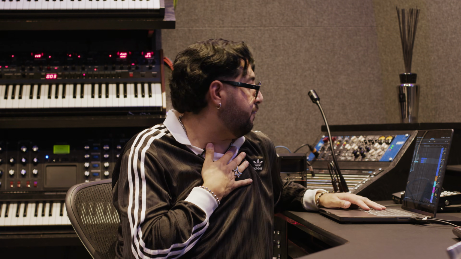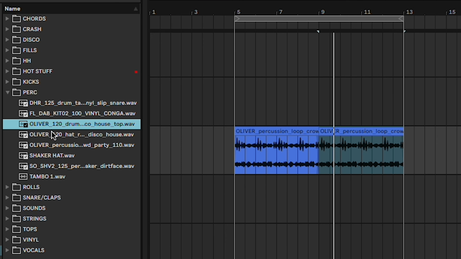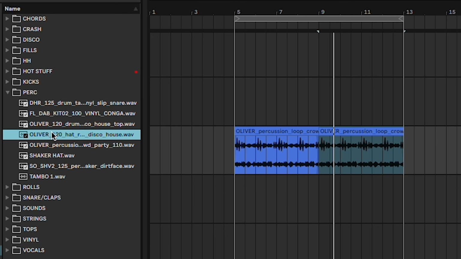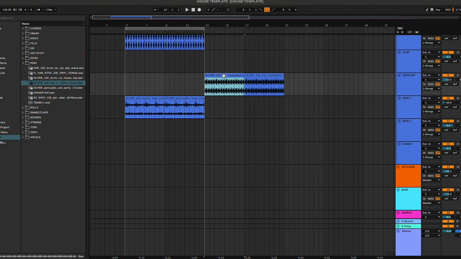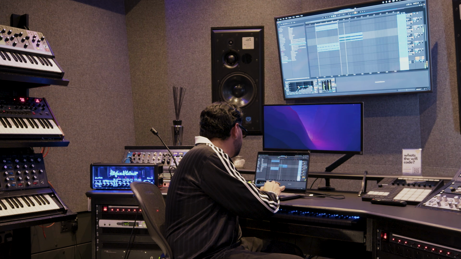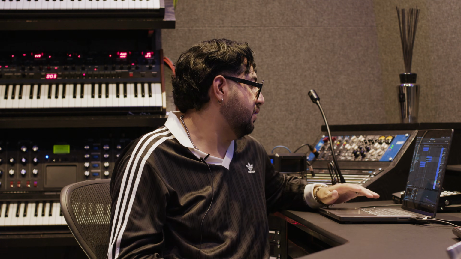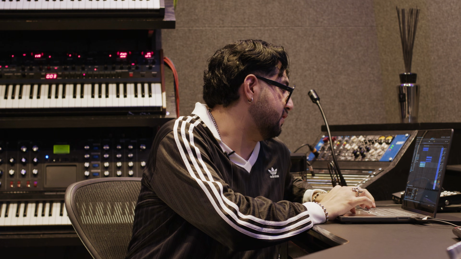I try to get another layer just for the loop, like a shaker or a tambourine. I have a few here that I tend to use. If you know anything about samples, the Oliver ones are pretty good. Same thing, it's pretty low in the volume, but it just adds texture and the feel of the beat, makes it a little bit better for a different section.